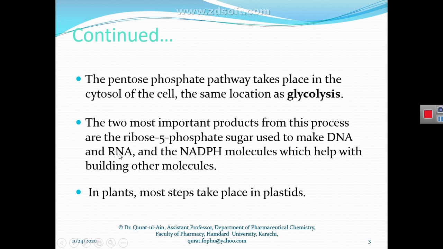So this is the importance of this pathway, that it is used to synthesize the precursor sugar for DNA and RNA nucleotide synthesis, that is ribose 5-phosphate.